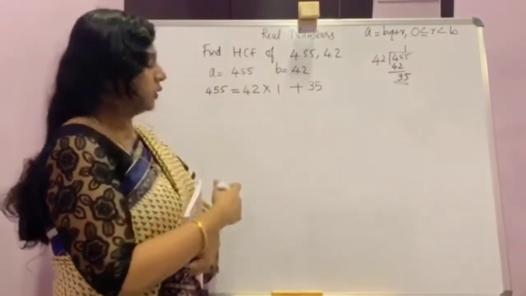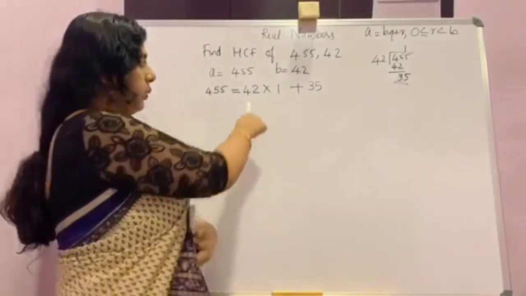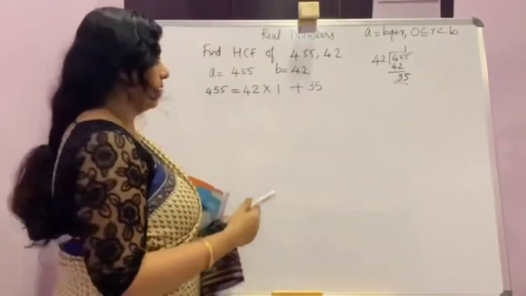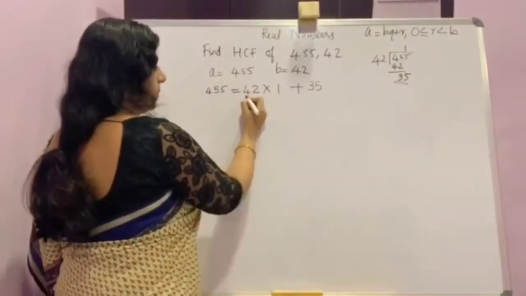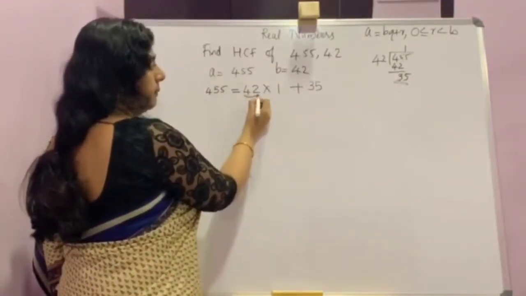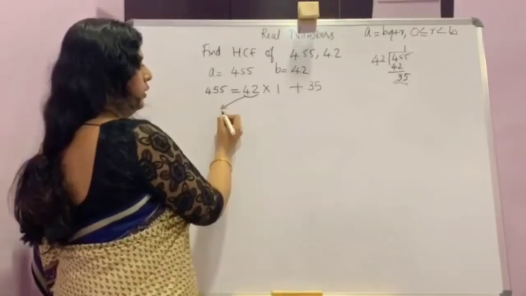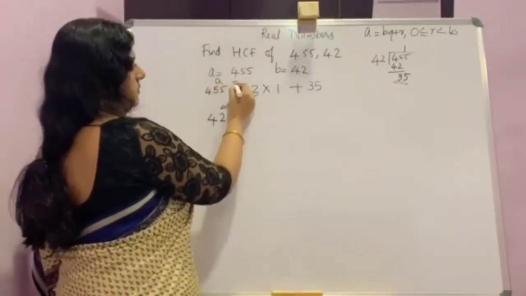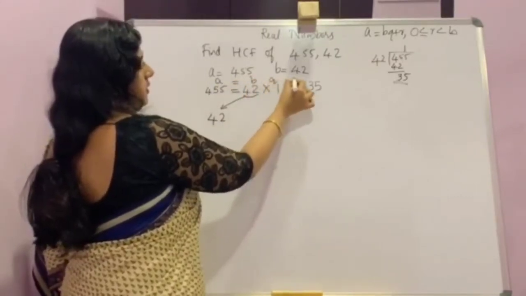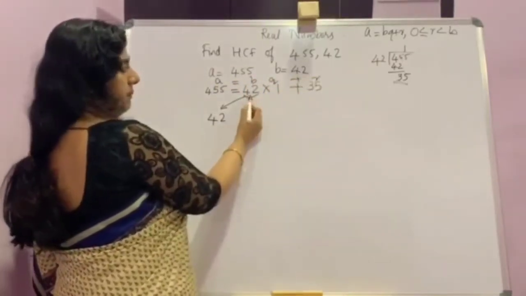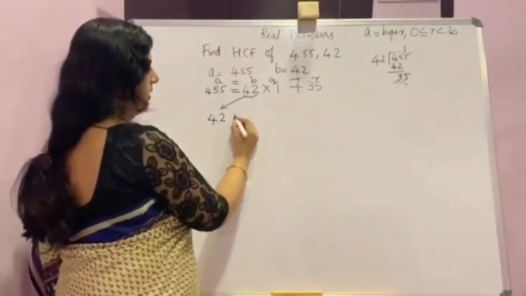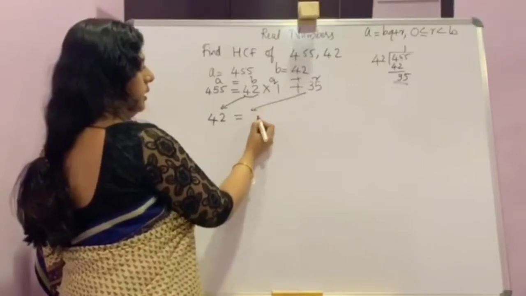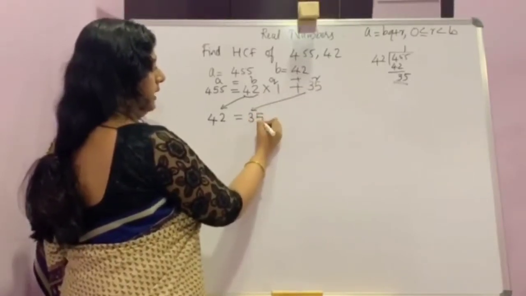So moving to the next step, here you can't find the HCF yet. The second step, we take this B as the new A, and this R is the new B.